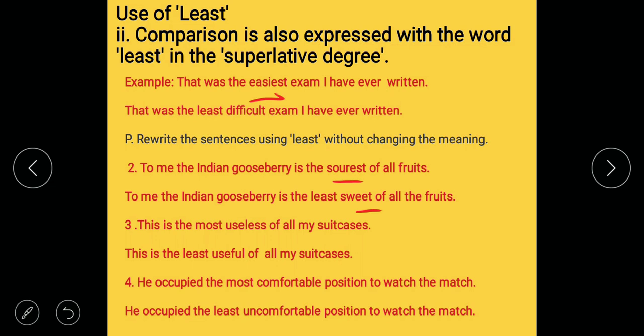This is the most useless of all my suitcases. Useless, its opposite is useful. This is the least useful of all my suitcases. He occupied the most comfortable. Comfortable's opposite form is uncomfortable. So he occupied the least uncomfortable position to watch the match. Without changing the meaning. So when you are using least, you have to use the opposite form.